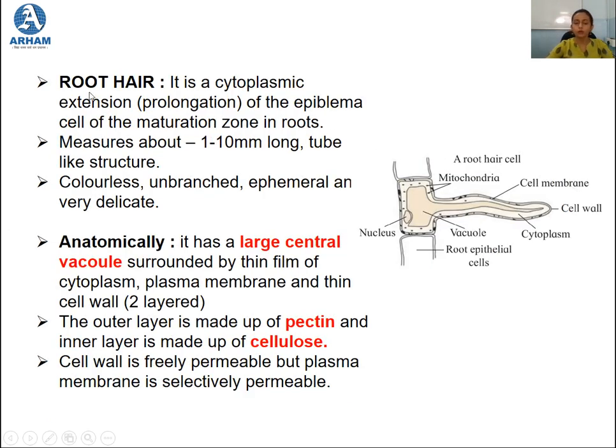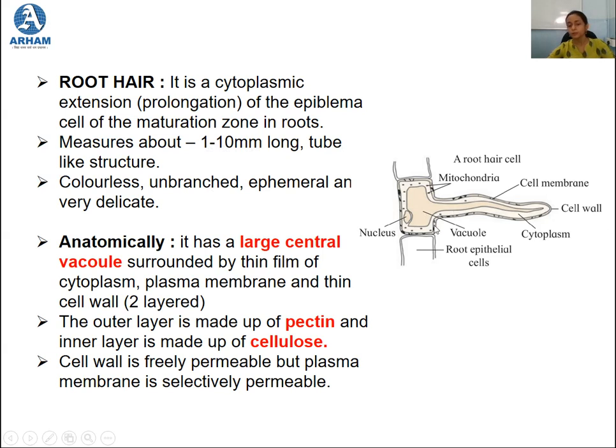They are special epidermal cells which are in this maturation zone of the root. So what is root hair? It is a cytoplasmic extension, or you can consider it as a prolongation, of the epiblemma cell. And these epiblemma cells are present in the maturation zone of the root. Now each of these root hairs measures about 1 to 10 mm long, and it has a tube-like structure.